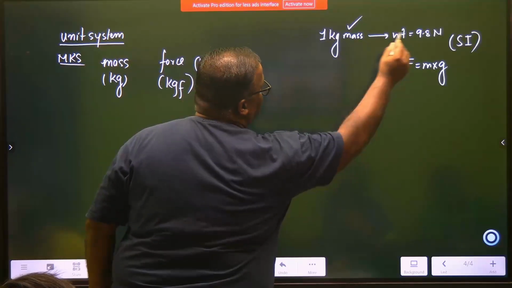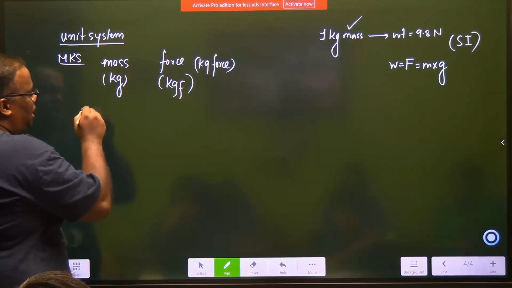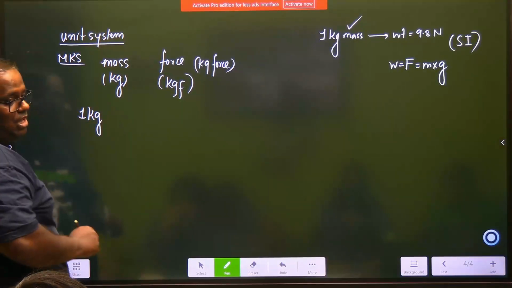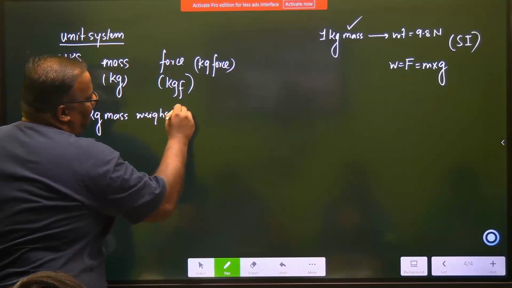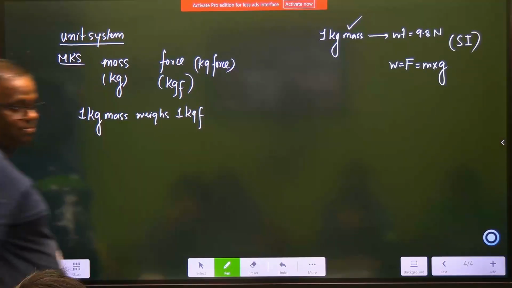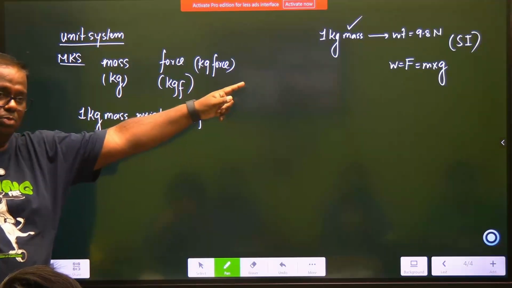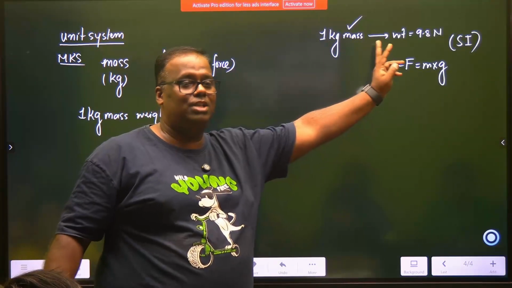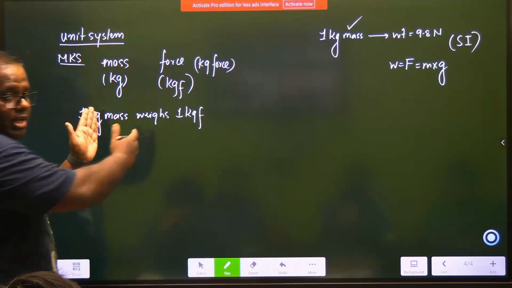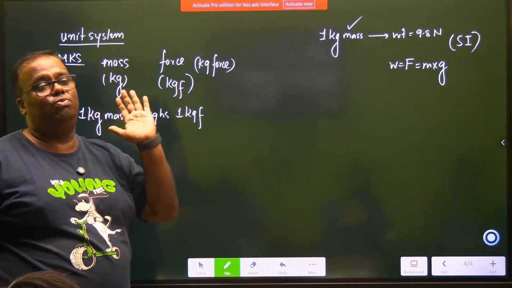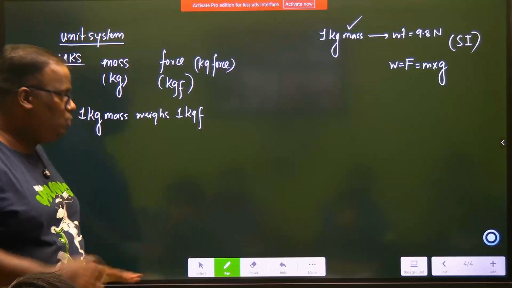Here we say 1 kg mass weighs how much? 9.8 Newton. In MKS, the concept does not have g. They say a 1 kg mass weighs 1 kg force. Are you understanding? That is how you are supposed to study. 1 kg mass is supposed to weigh how much? 9.8 newtons. This is correct, and this is also correct as per their standards. They say 1 kg mass has a weight of how much? 1 kg force. Here is where the difference starts.